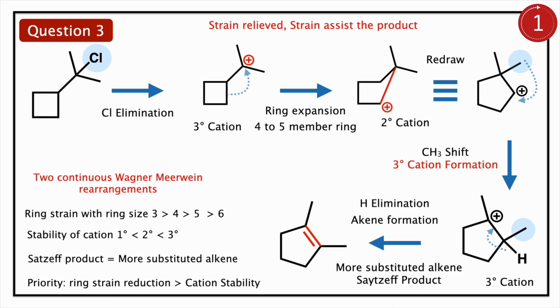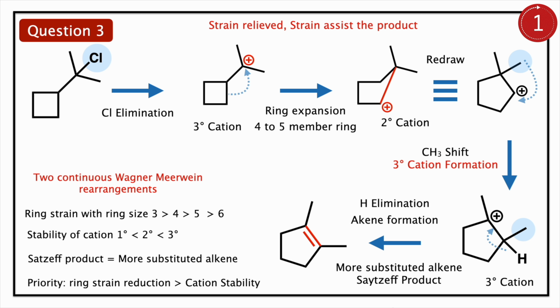So the priority here is strain reduction rather than cationic stability. The ring opens and you have cation formation. If you redraw the ring nicely, you have a 5-member ring with a cation. The cation is a secondary cation. So what really happened? It can become tertiary. So another rearrangement occurs to create cationic stability. The methyl group migrates, and you have a stable tertiary cation.